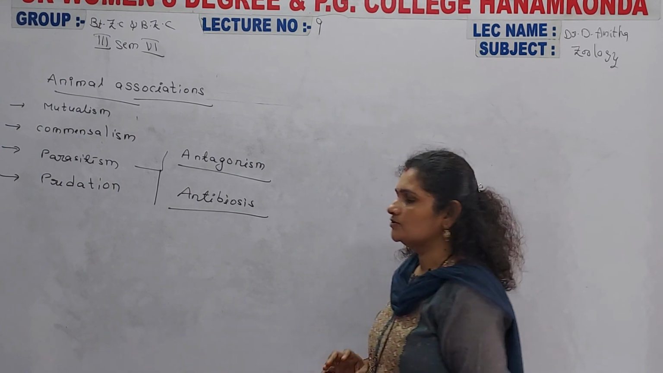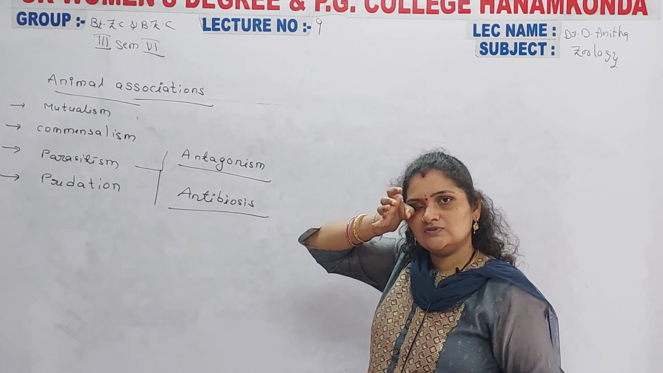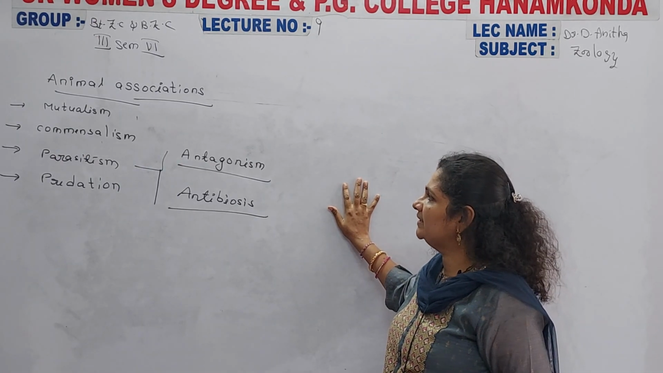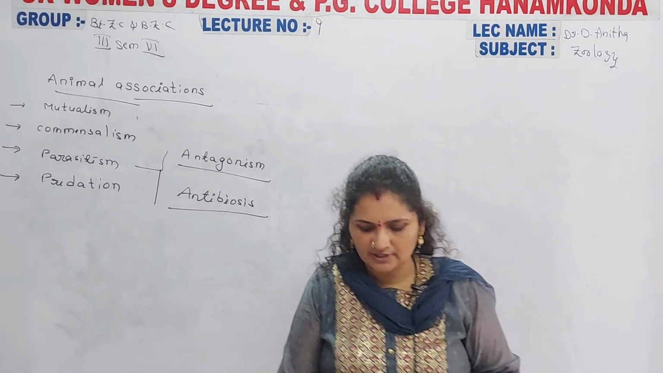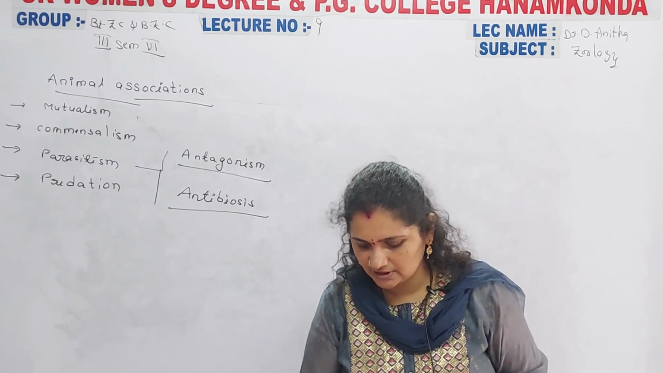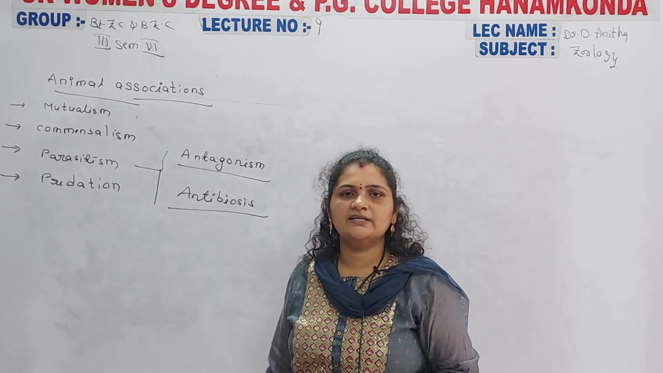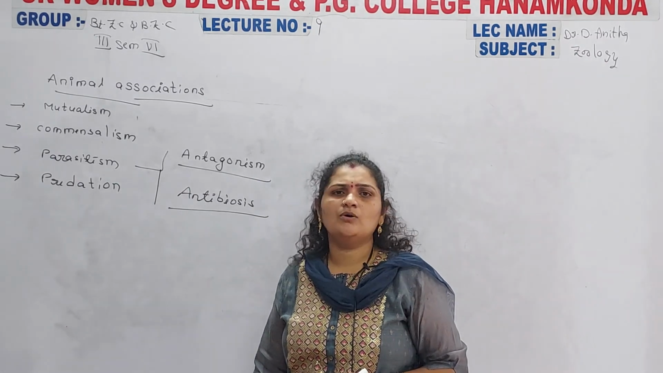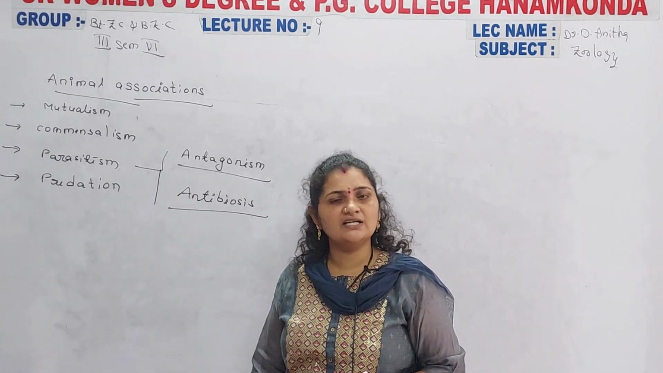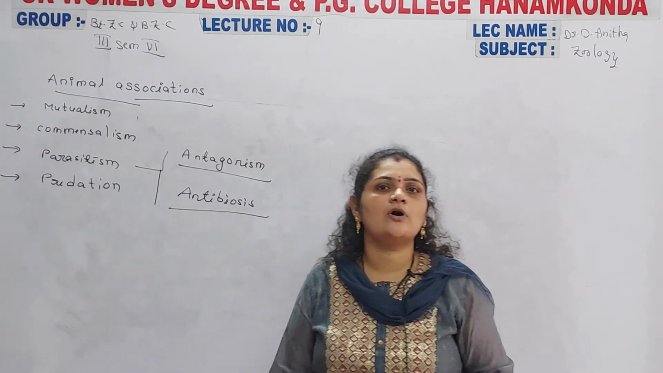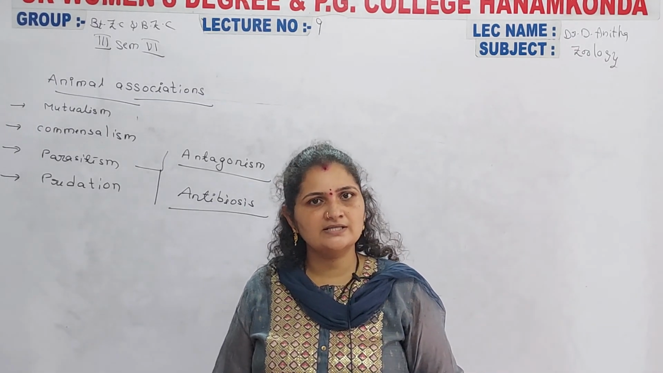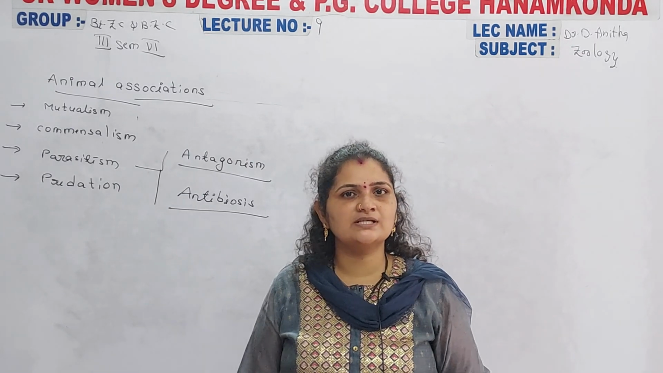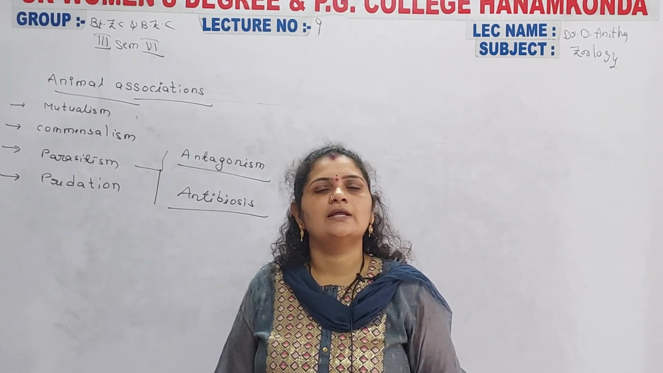Why? Because in parasitism, one organism is harmed. So far we have completed mutualism and commensalism. In mutualism, both organisms are benefited. In commensalism, only a single organism is benefited, but the other organism is not harmed. But here, antagonism or antibiosis comes under parasitism.